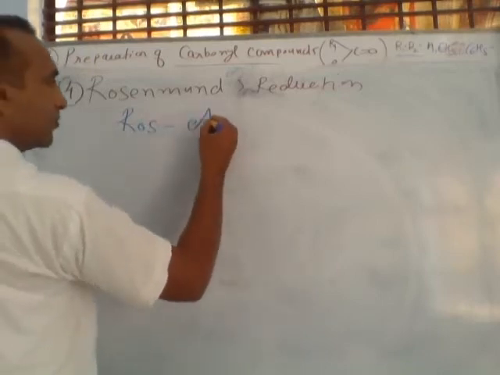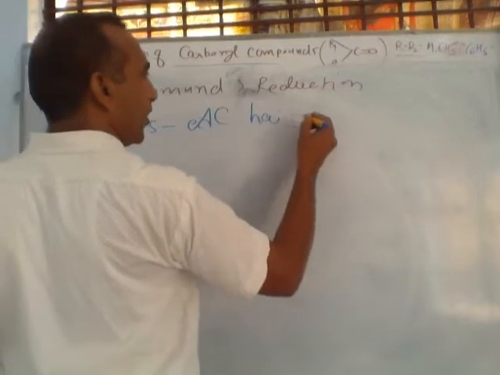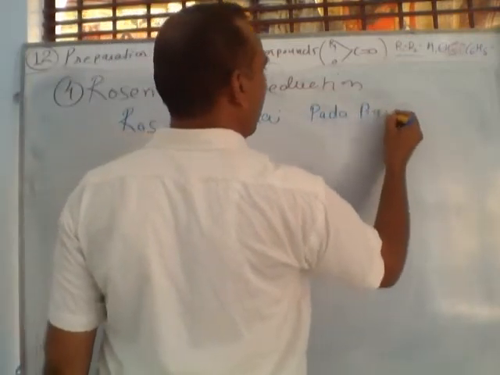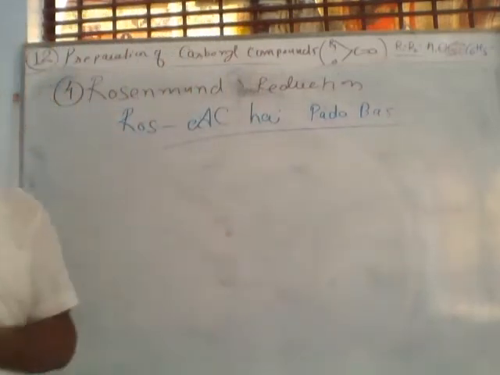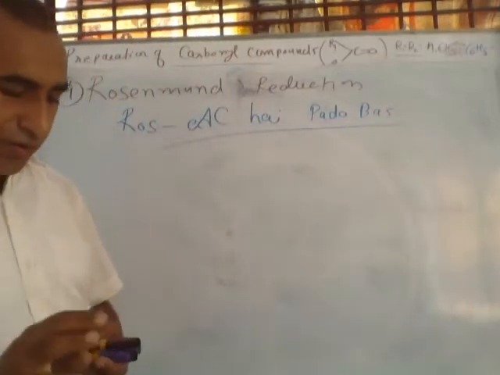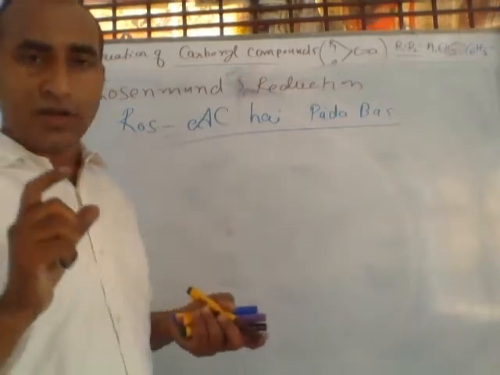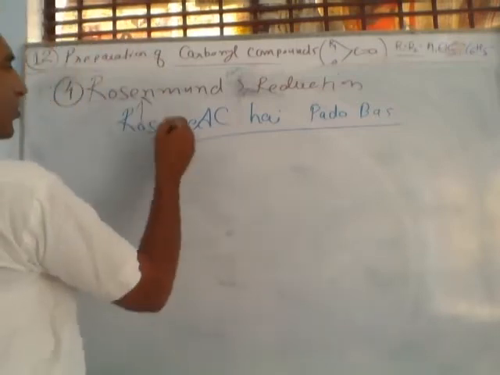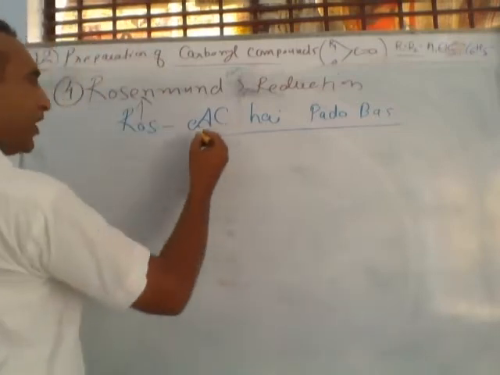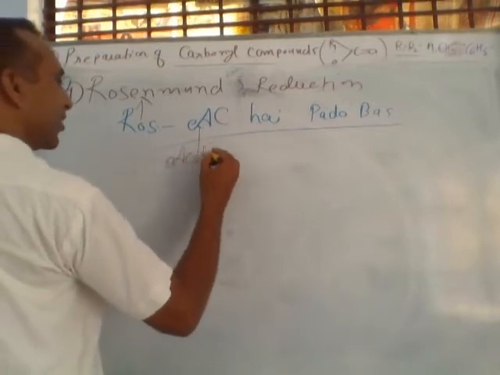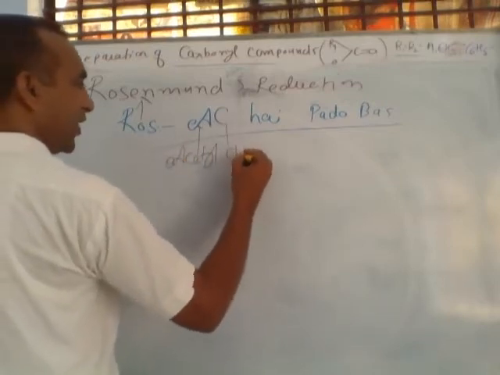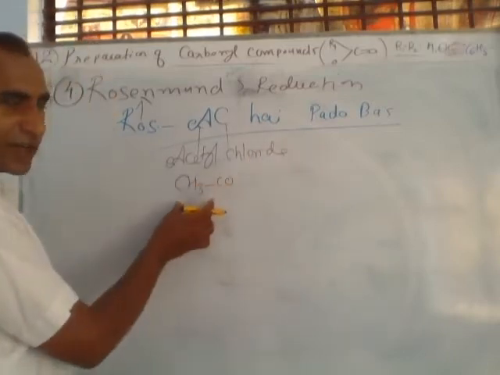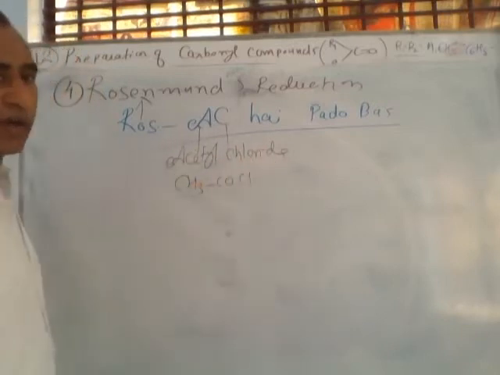I have written a trick: "Rose AC hai, padho bas." Here "Rose" means Rosenmund. A and C stand for acetyl and chloride. The compound CH3CO is called acetyl, and with chlorine this is called acetyl chloride.